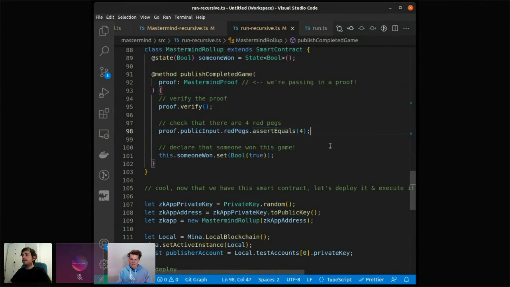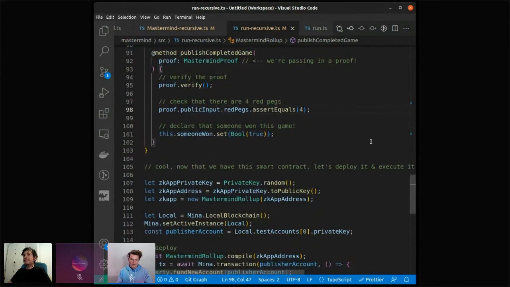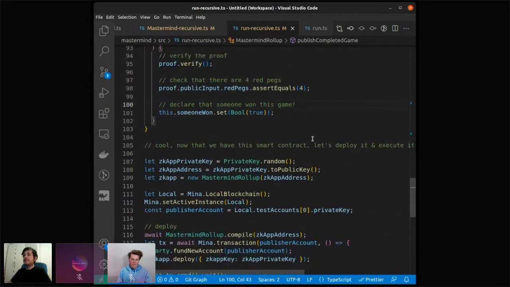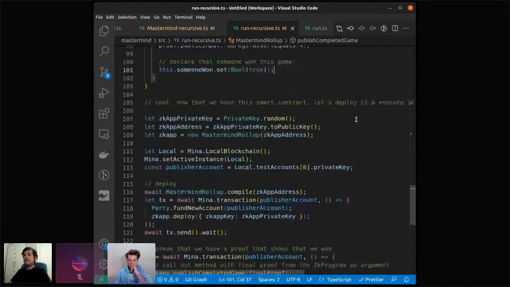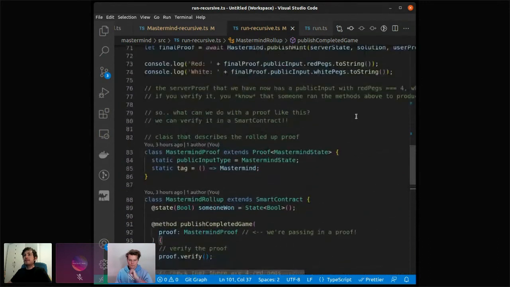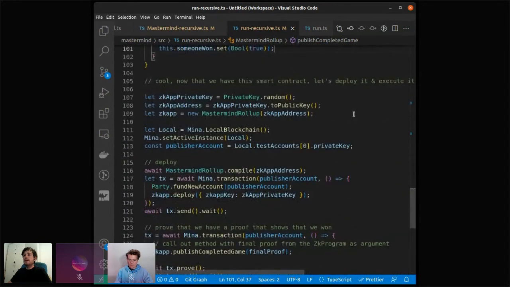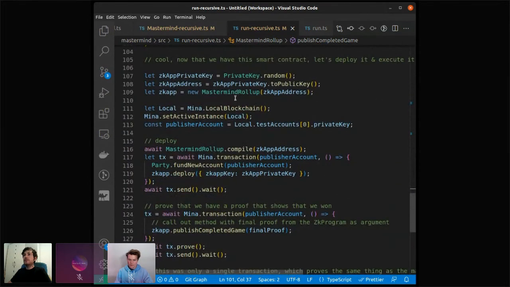That means the game is won. That's the only thing we do with the proof here. And now we can be sure just with these 2 lines that this proof describes a game that was won. And if this succeeded, then someone won the game. And we set that state. And that's it. Everything else I have is stuff that you already know.